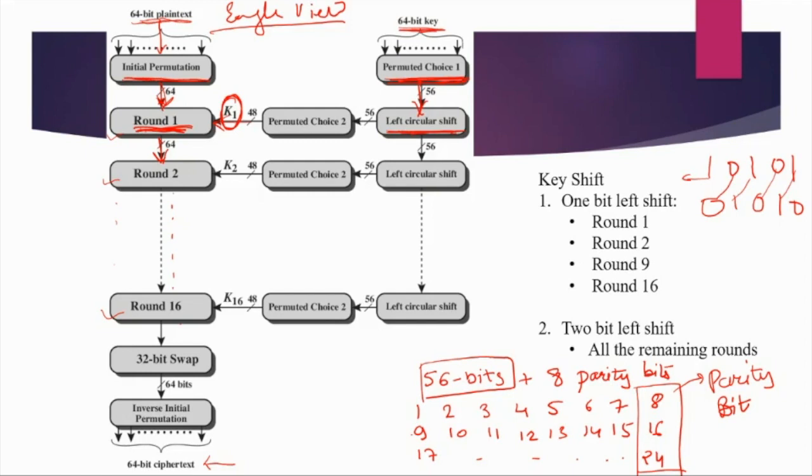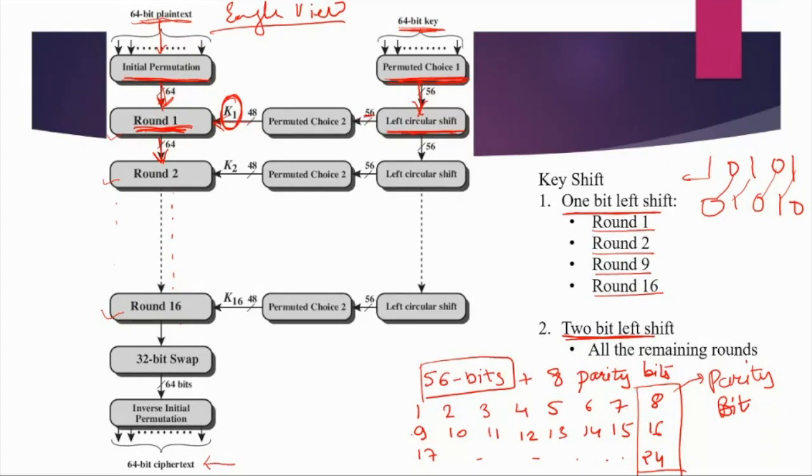Now, how many bits do we have to shift? It depends on which round we are providing the key for. If you are providing the key for round 1, round 2, round 9, and round 16, you have to do a 1-bit left shift. For all the other remaining rounds, you have to do a 2-bit left shift. Since we are providing it for the first round, we will do a 1-bit left shift. Again, the shifting will keep the size as it is.